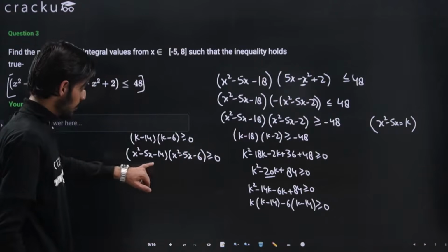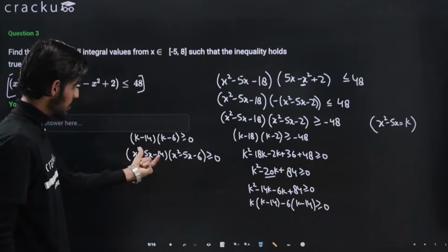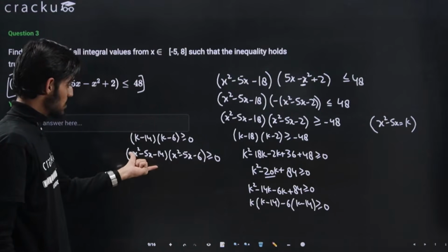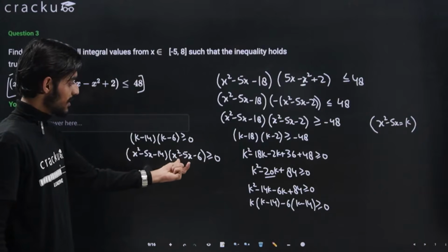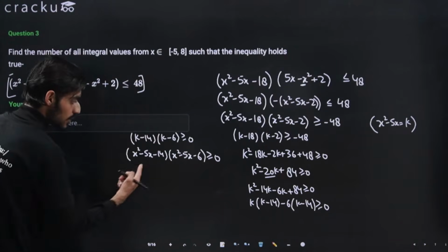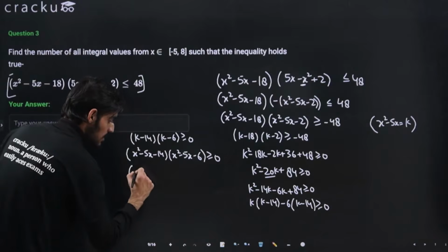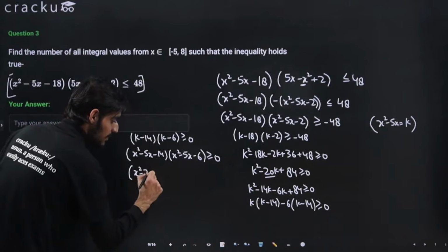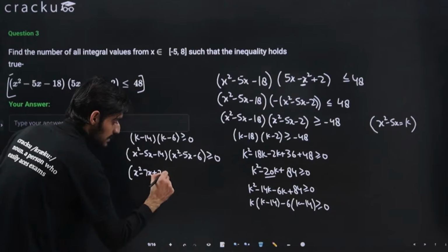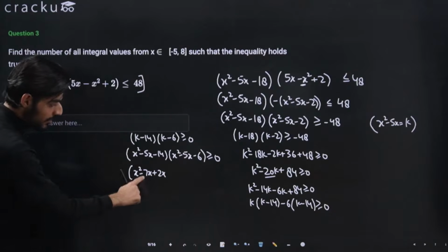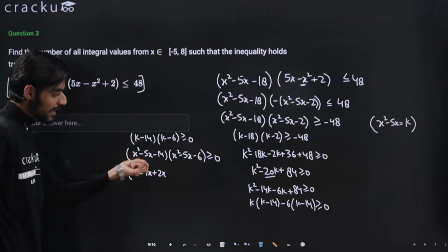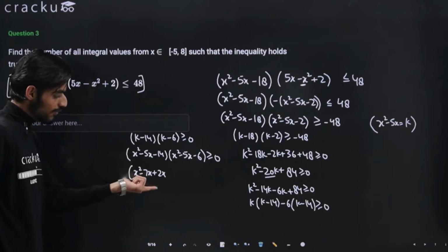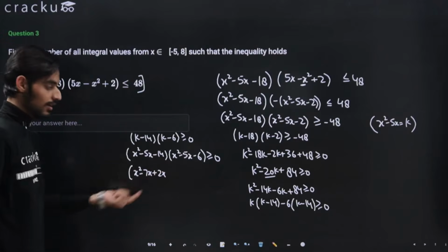Again doing the same thing, breaking the middle term. Here the product is 14, so 7 minus 2 is 14, and here it is 6 minus 1 is 5. Okay, so I can write it as x square minus 7x plus 2x, right? 7 will be greater because the result is negative. So minus 7 plus 2 will give me minus 5, and the product of minus 7 and 2 is minus 14, right?